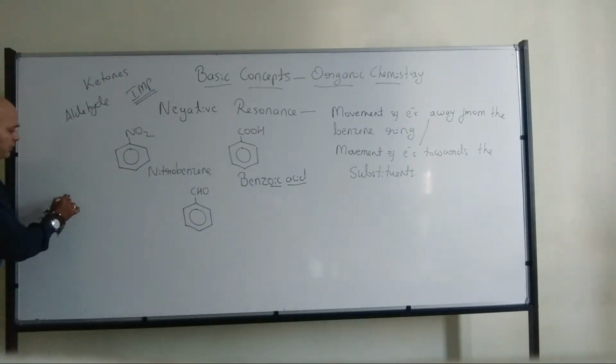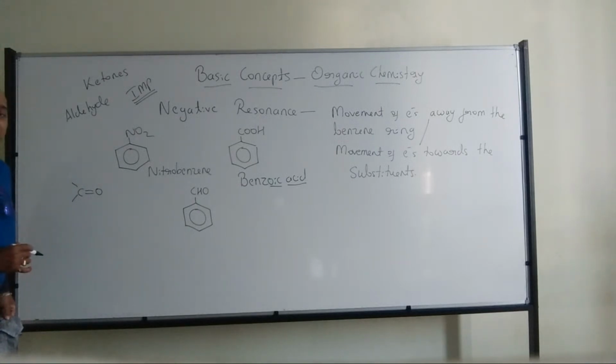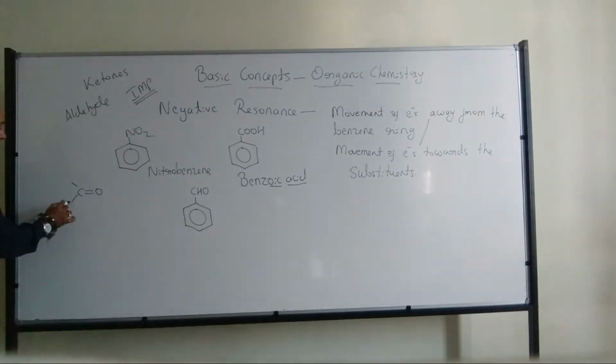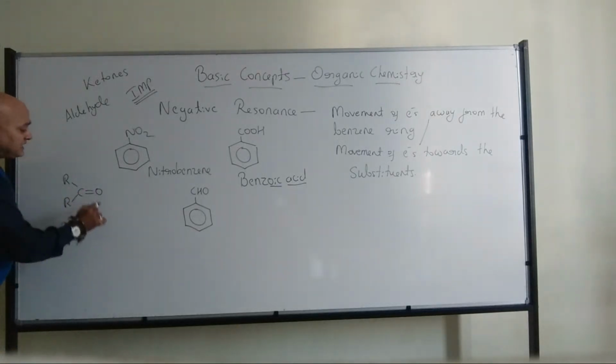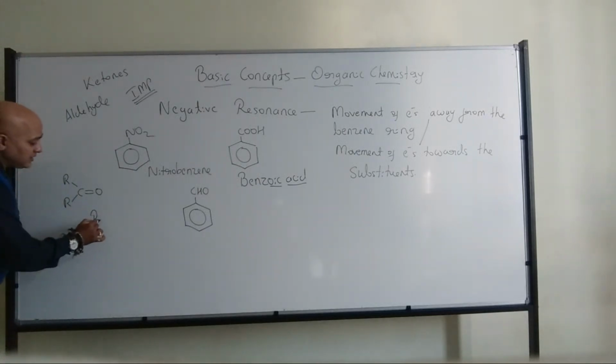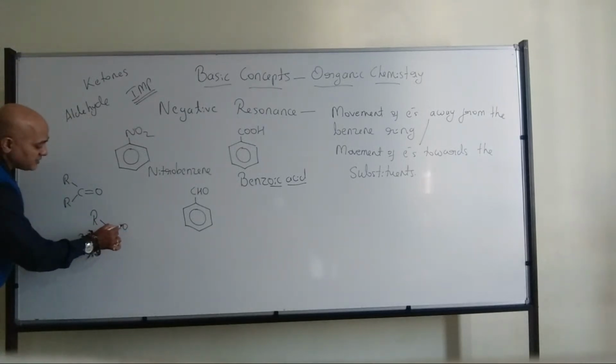Now when I am talking about ketones, I have a carbon attached to oxygen, where the two substituents, R and R, should be other than hydrogen. Then it is called a ketone. If any one of these becomes hydrogen, then it is nothing but an aldehyde.